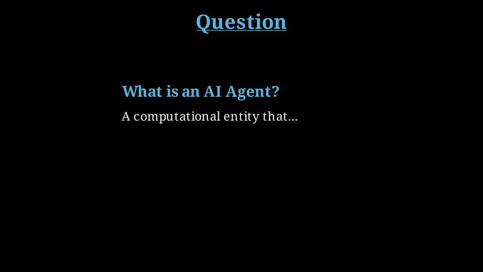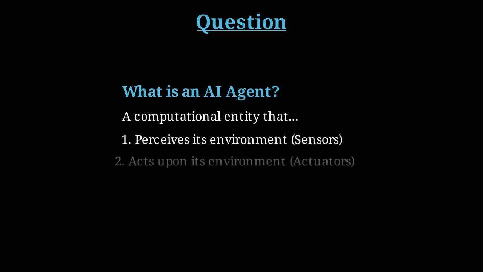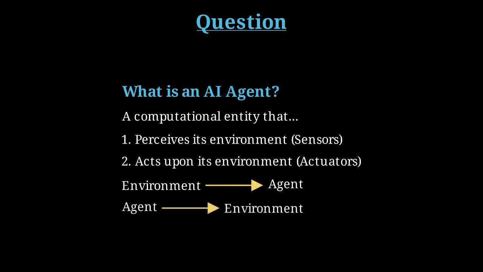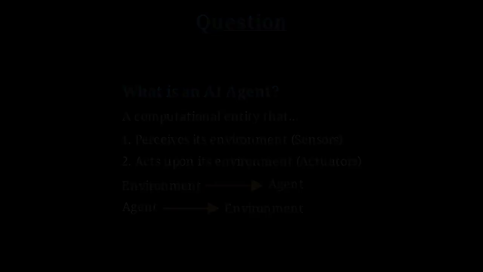Welcome. In modern artificial intelligence, the concept of an agent is fundamental. It provides a powerful abstraction for designing and analyzing autonomous systems. An agent is anything that can be viewed as perceiving its environment through sensors and acting upon that environment through actuators. Let's break this down.